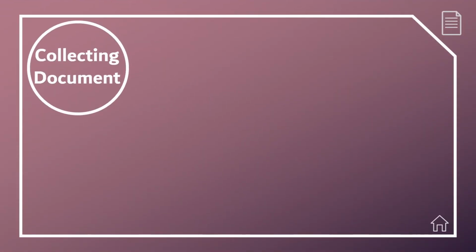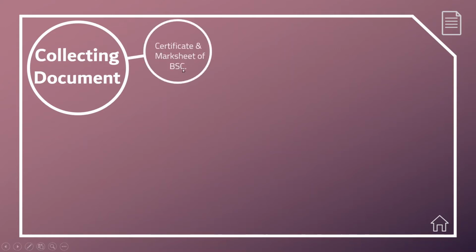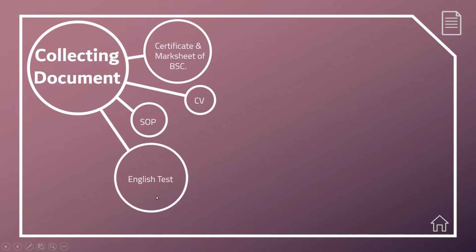Collecting documents is the most important part of this process. For collecting documents, first we need the certificate and mark sheet of BSc. Second, we need a curriculum vitae. The details of the curriculum vitae will be discussed sometime later. Third, we need an SOP or statement of purpose. It is also called a motivational letter. In this letter, you explain who you are, the purpose of your graduation, the future impact of your purpose, etc. And then you need an English test.